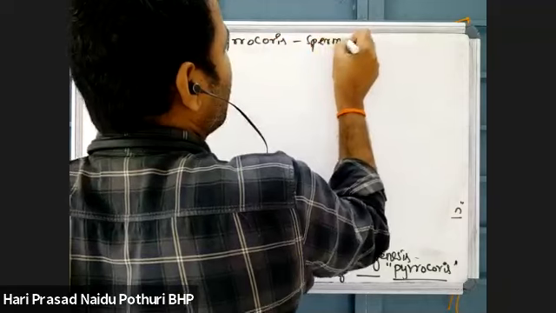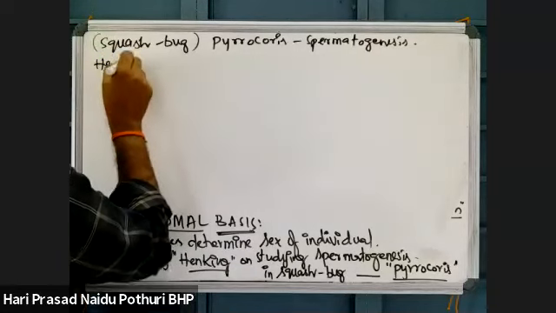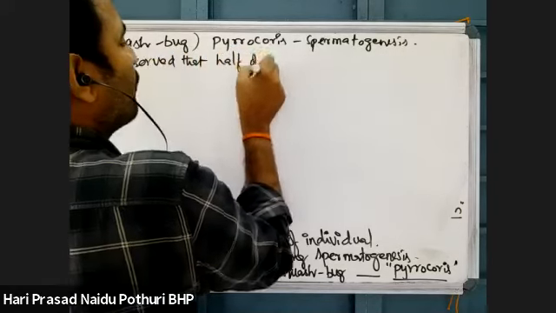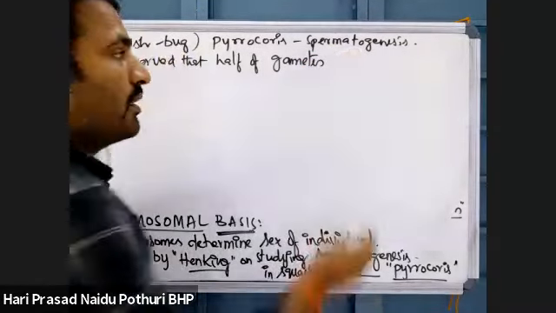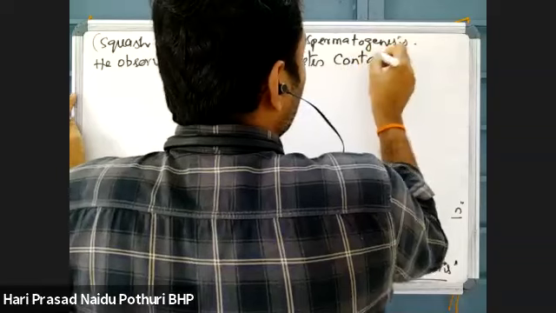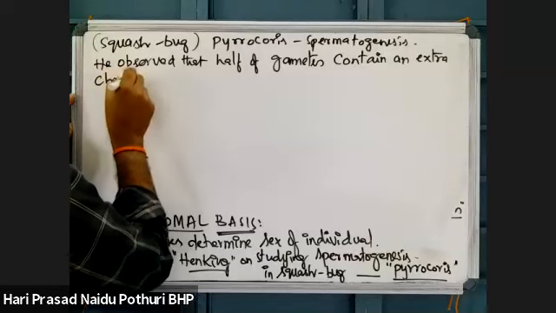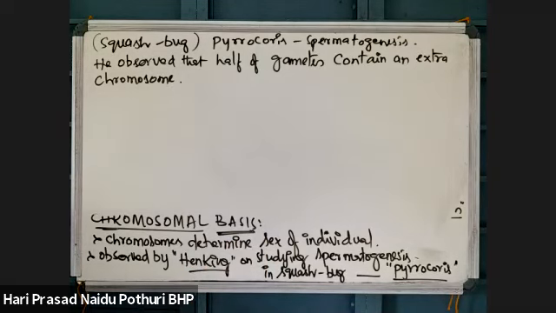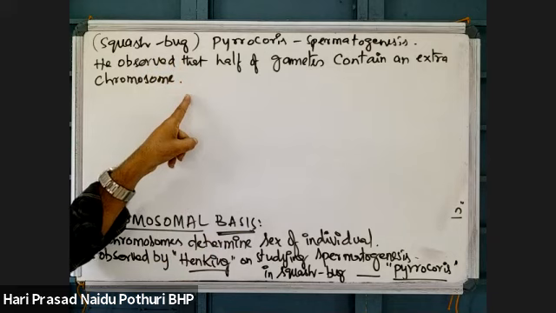During spermatogenesis he observed that half of the gametes, which means 50% of gametes, contain an extra chromosome. 50% of gametes have only autosomes, and 50% of gametes have this one extra chromosome.